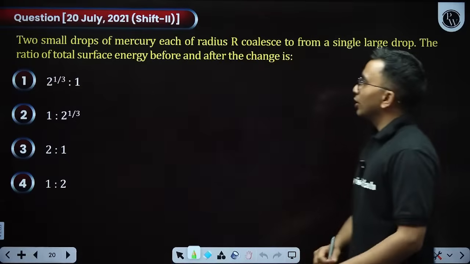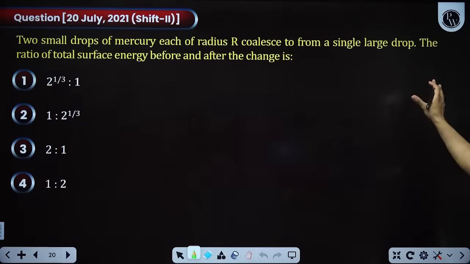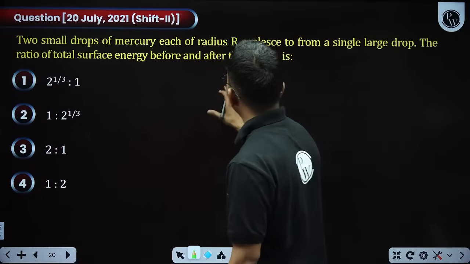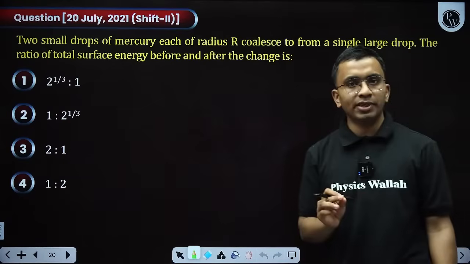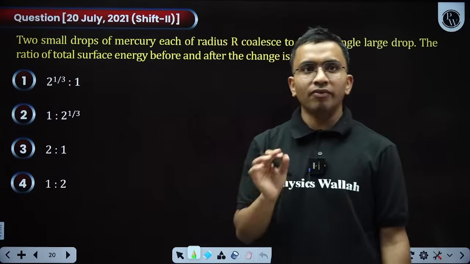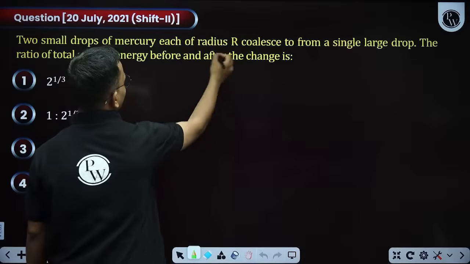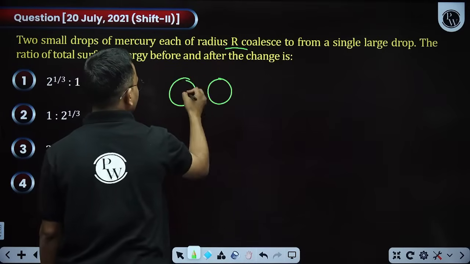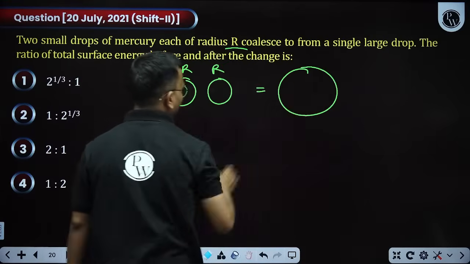Next question. Two small drops of mercury, each of radius r, coalesce to form a single large drop. The total surface energy before and after the change is. Surface energy questions are the simplest, but yes, they are asked every year. Now, two drops of radius r make a single large drop. What will be the radius there?